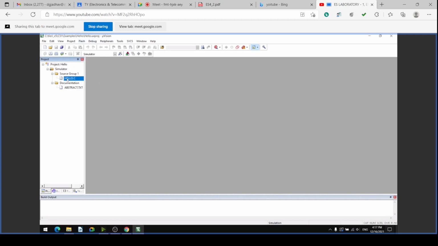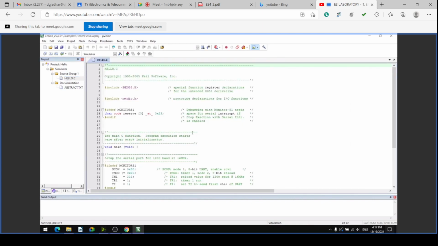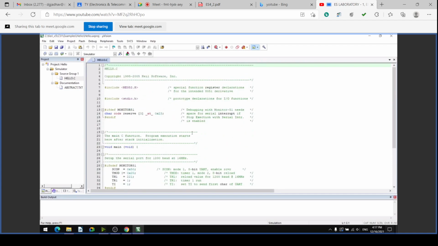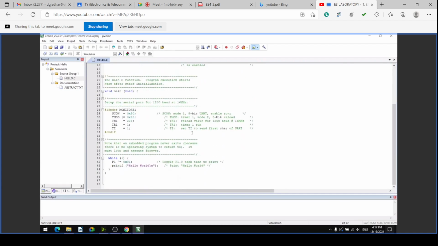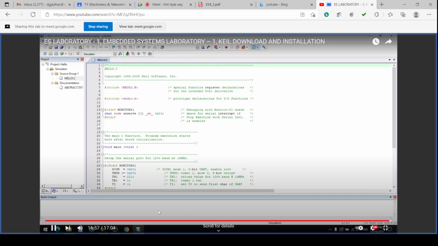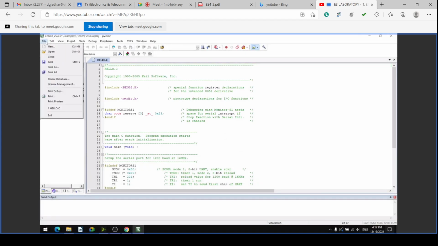In the Hello project, if I click hello.c, it will show the Hello program file. So presently we will stop here, and in the next video we'll check how to use this software. Okay, thank you.